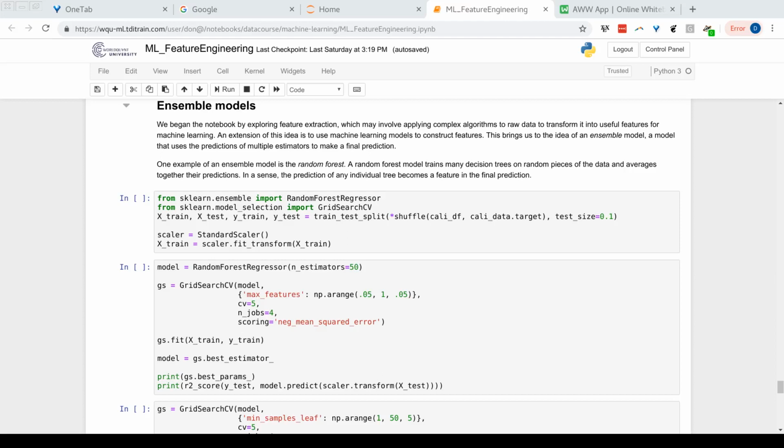In the previous examples, we manually generated our features. We analyzed the data, we visualized it, we looked at it, and we decided, okay, let's go ahead and generate this feature. That's a manual process. Let's see if we can automate this process. Let's see if we can use machine learning models to help us out, to construct features for some other downstream machine learning model.